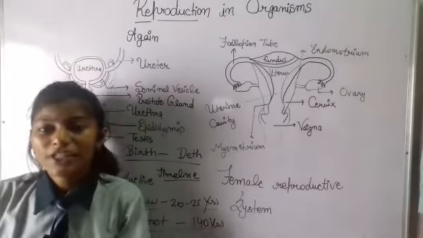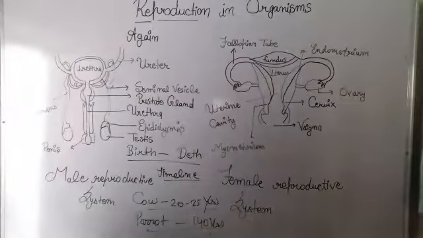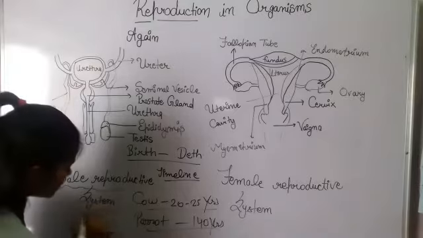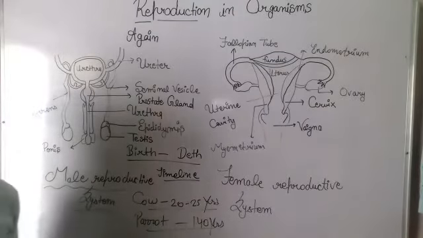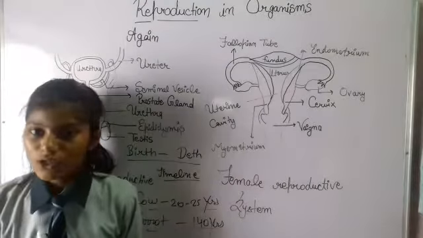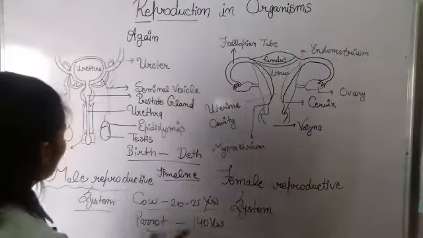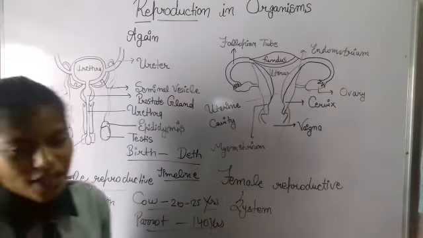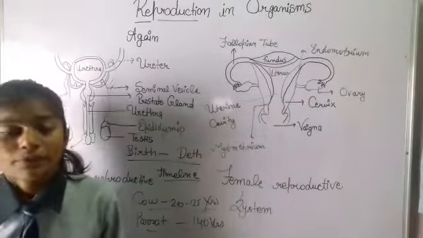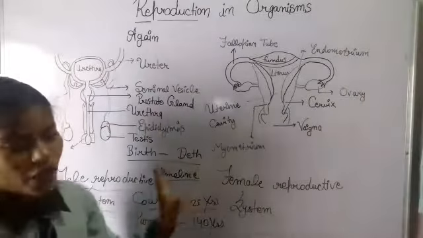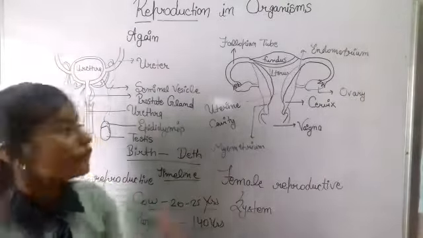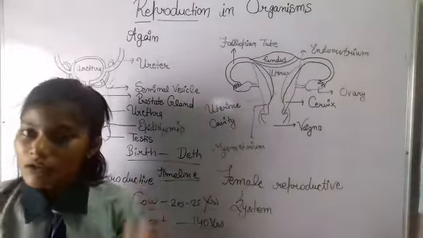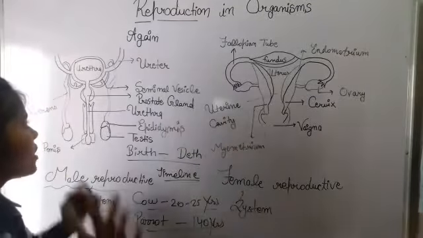So let's talk about these. The first is the male reproductive system. This is sexual reproduction where two parents are involved, one male and one female.